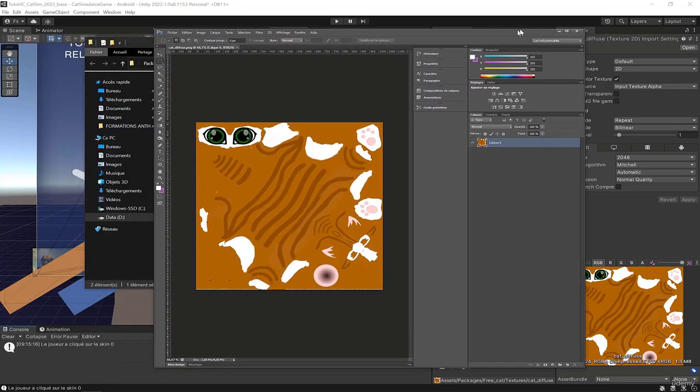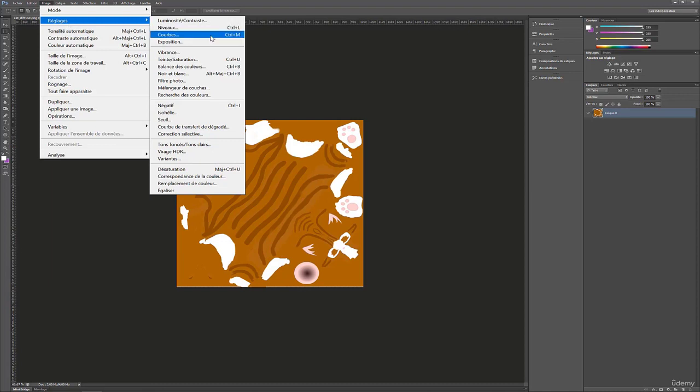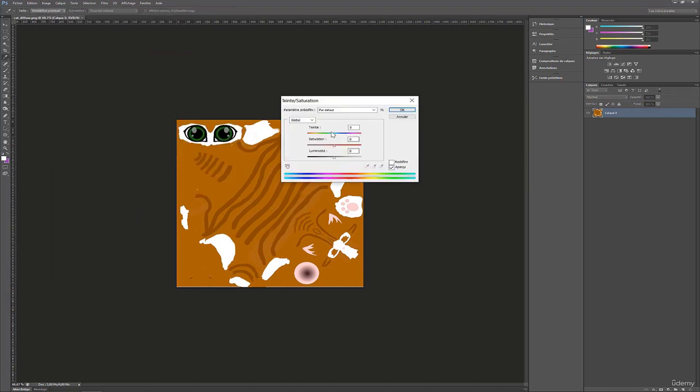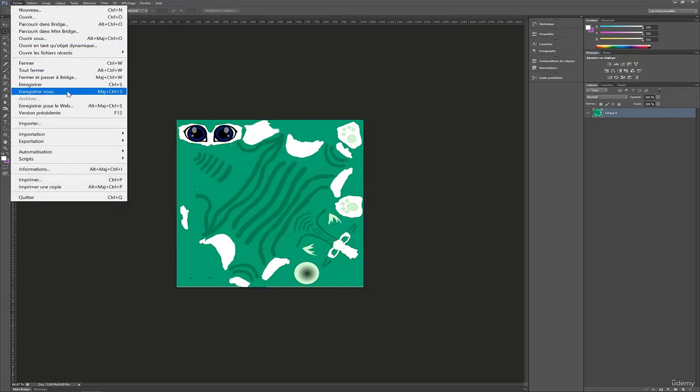I import the texture in Photoshop and then I'll simply adjust the color to create different skins. We can go to Image, Settings, we can go in hue and saturation. There we can make a turquoise cat, for example. File, Save As.